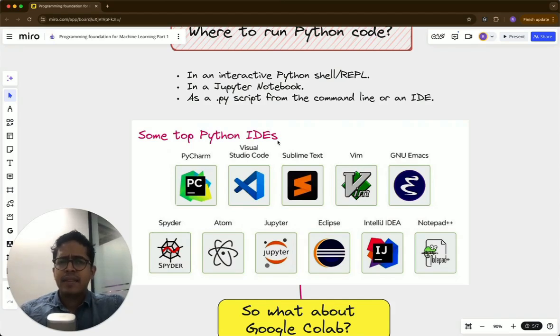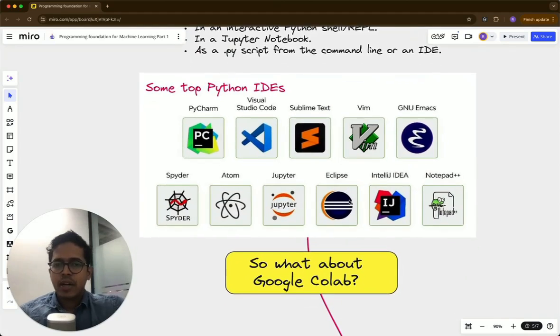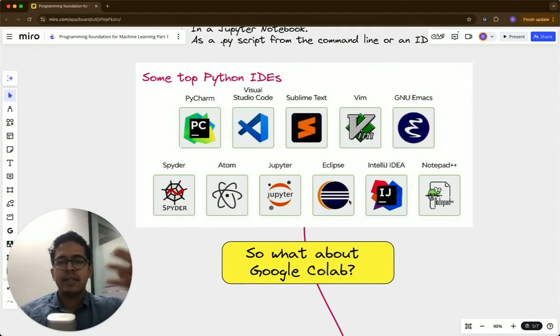There is something called Python Shell or REPL, Read, Evaluate, Print Loop. So all of these are places where you can run Python code. Now, a question that naturally might have occurred to you is, so what about Google Colab? Is that also not an IDE? Because in Google Colab also you can run Python code, right? So how is Google Colab not included in that list? And from this list, my assumption is that maybe Jupyter Notebook is the most popular among all of you. For me, I have used mostly either Visual Studio Code or Jupyter. I have used Atom and Spyder a little bit, but not the rest of the tools.